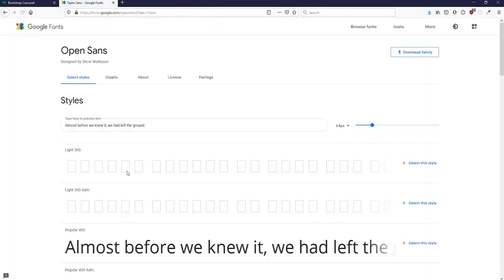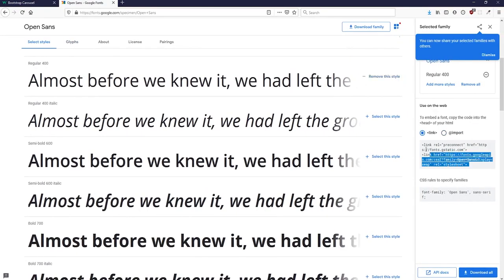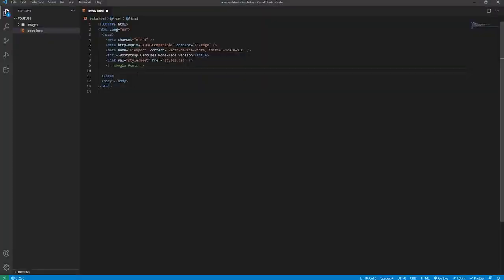Link will be posted in the description. I will copy the regular version and I'll copy the link like that, and I'll paste it in the head below the comment that I just created. Now below this, inside the body, we'll open it up and we'll create a div. It will have a class. We'll call it document center, like so.